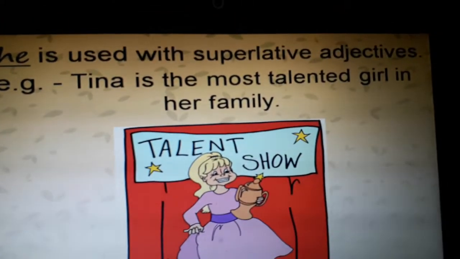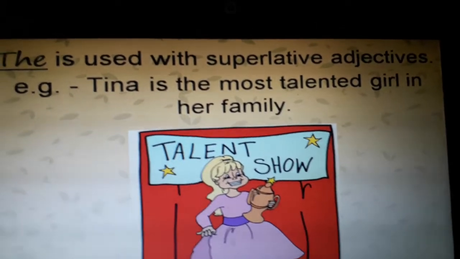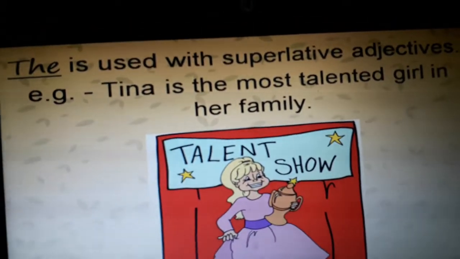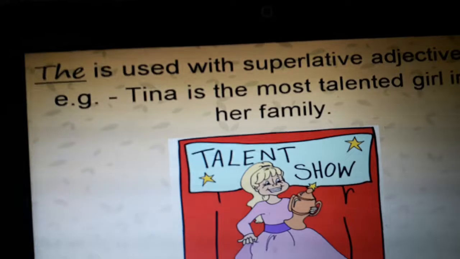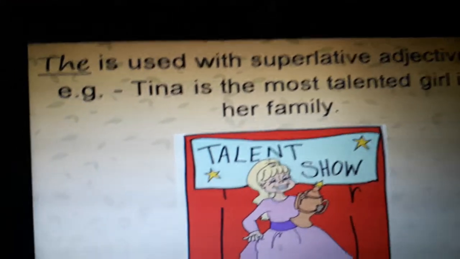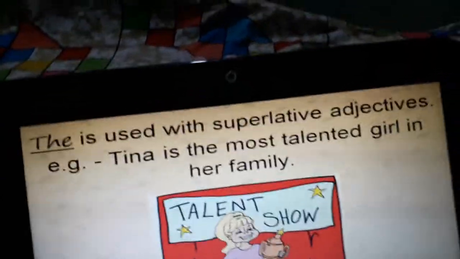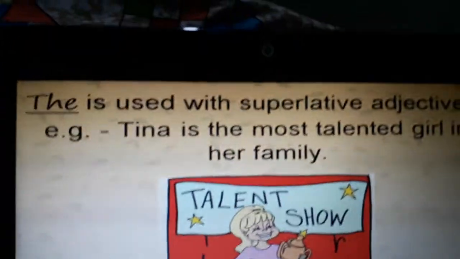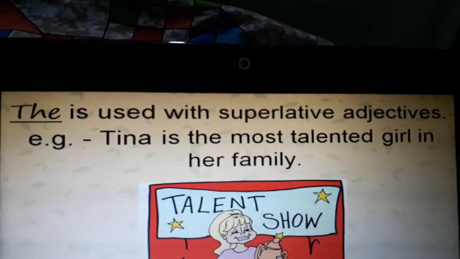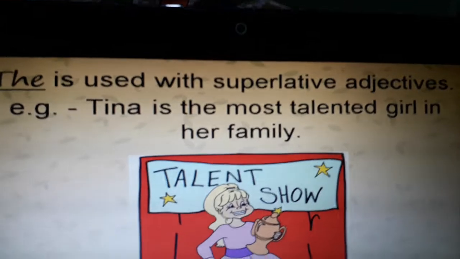The is used with superlative adjectives. Tina is the most talented girl in her family. Now see, Tina is the most talented girl. This is the adjective, most talented. This is the superlative degree. But sometimes we do not use the before the comparative degree. But sometimes when this comparative degree is used as an adverb, then we use the before it.